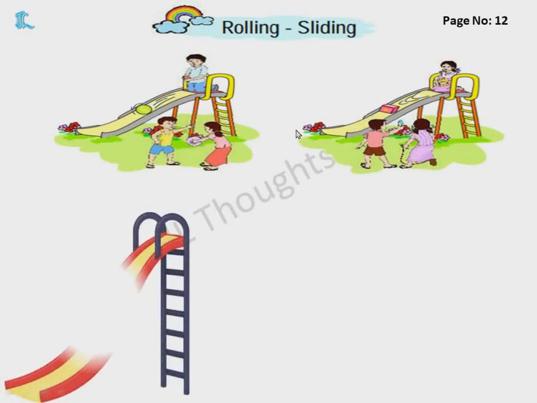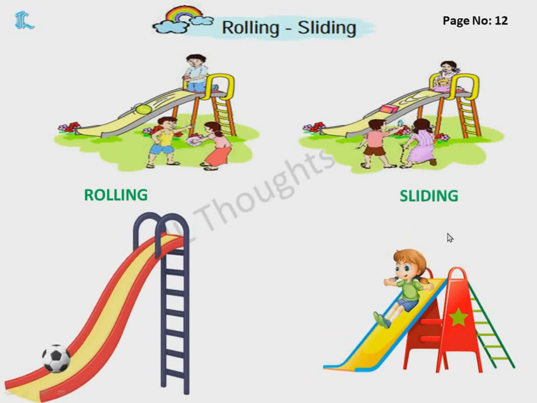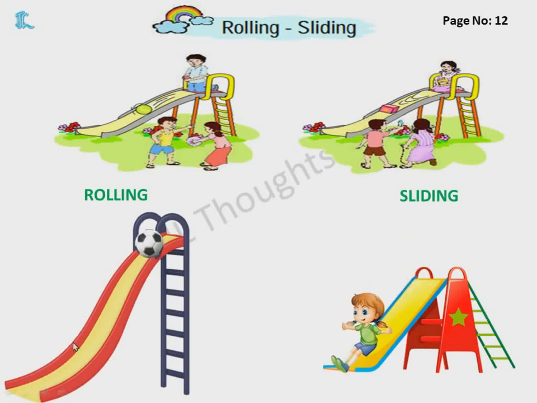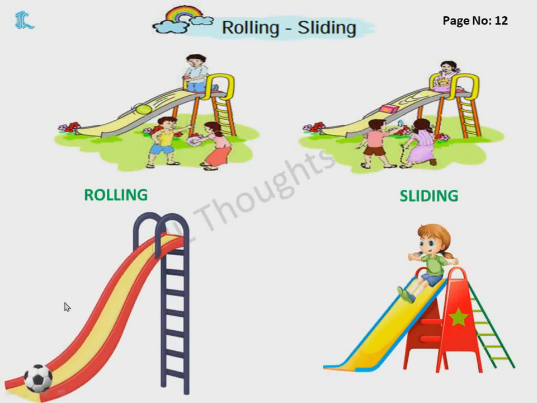Rolling and sliding. Here you can see 2 images are given. Here the boy is rolling a ball and here she has put one gift box. Now we will see which will roll and which will slide. First, to understand what is rolling, see, I have put a ball. What is happening? It is rolling and going. This is called rolling. And sliding means here the girl is sliding. So whichever objects have a round surface will roll. And if the surface is flat, then the object will slide.